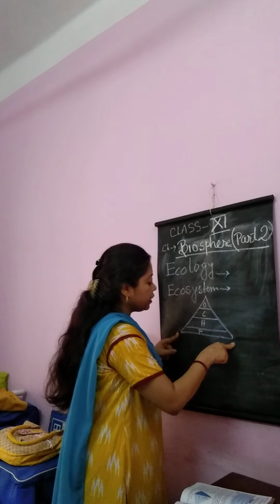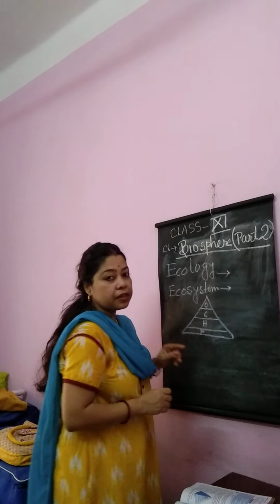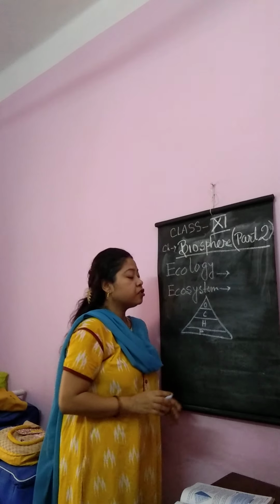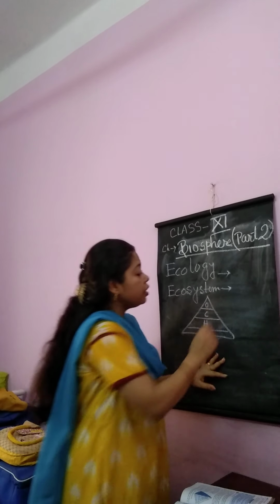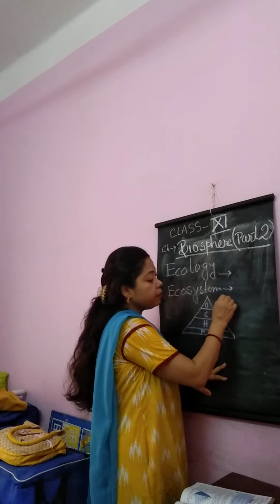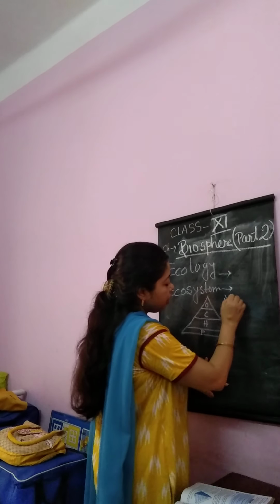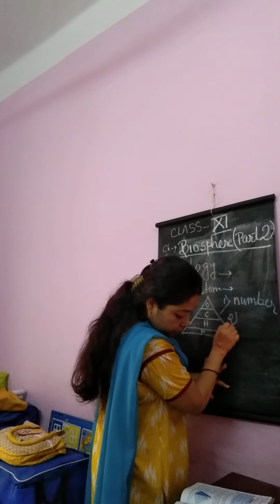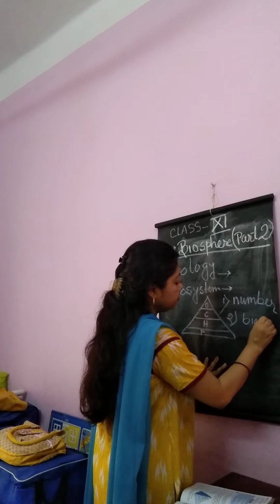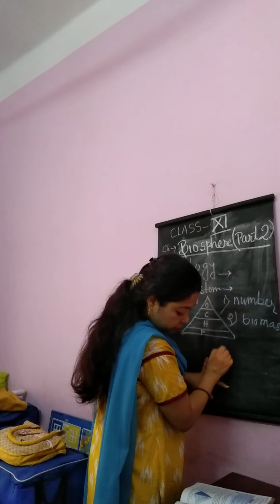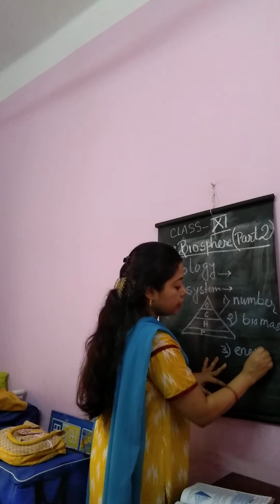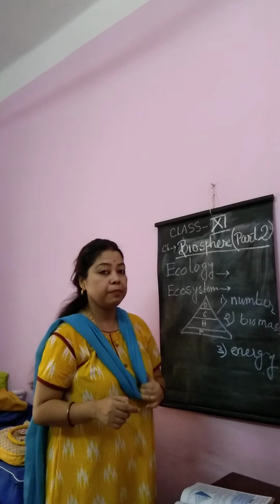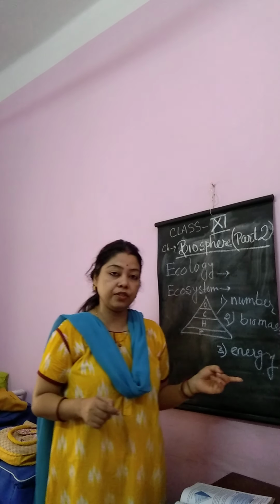The base is broad, that is, the amount or number of producers is maximum, and gradually it decreases, and so it takes the shape of a pyramid. This is called the ecological pyramid. Ecological pyramids are of 3 types: pyramid of number, pyramid of biomass, and pyramid of energy.